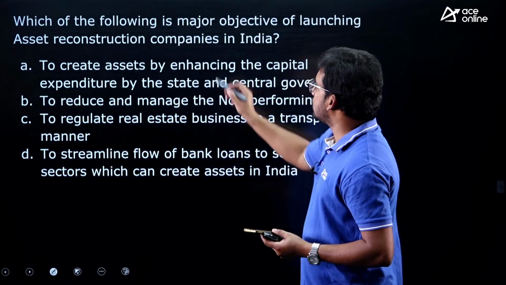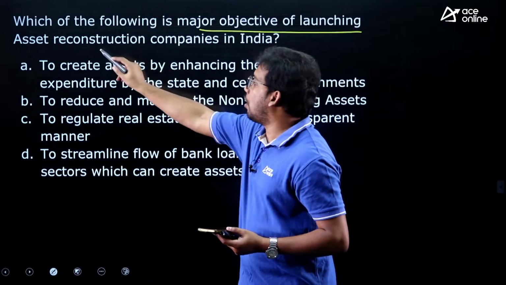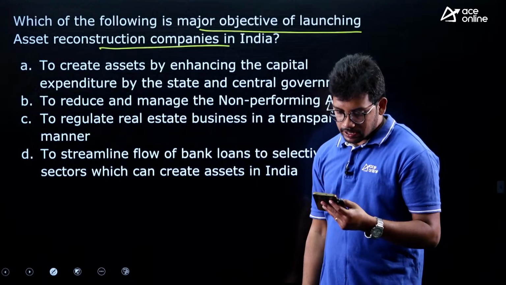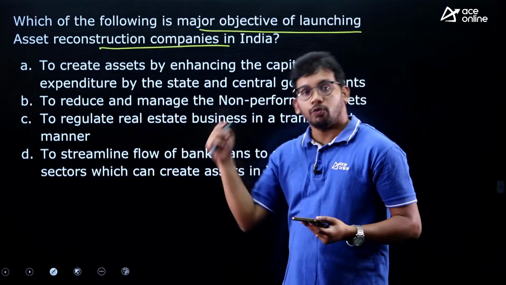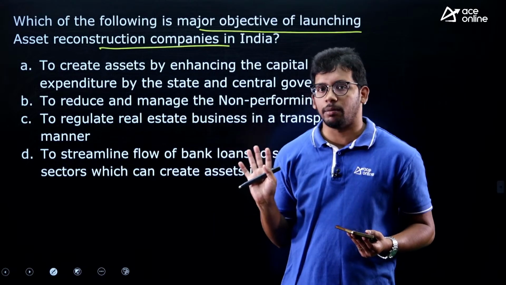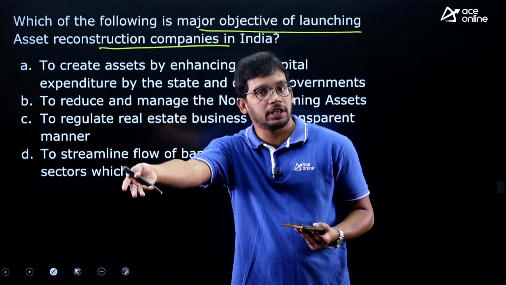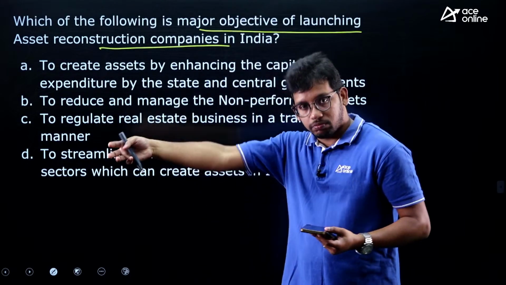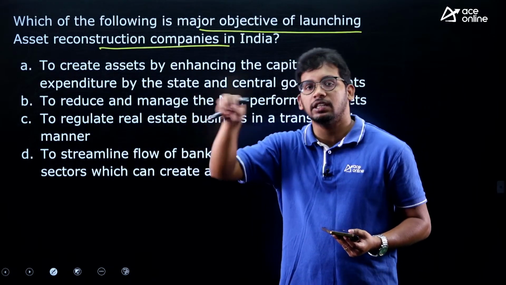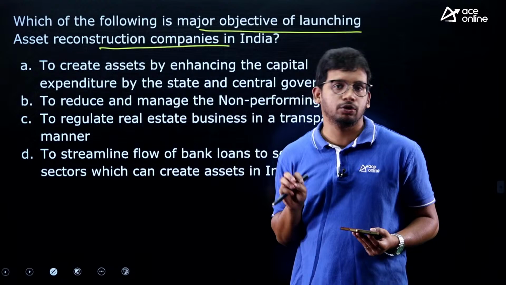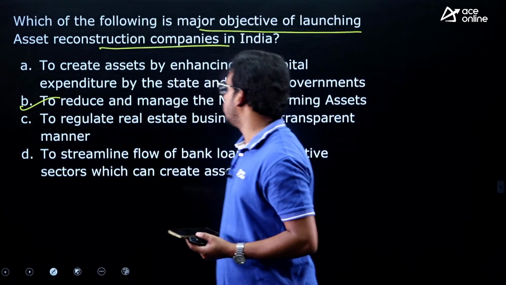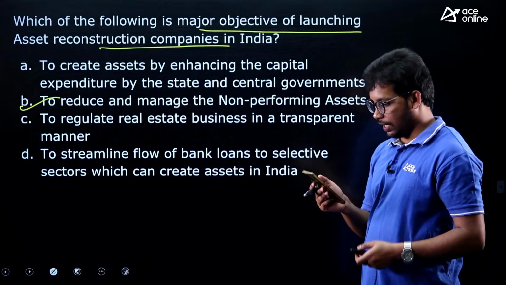Next one, what is the major objective of asset reconstruction companies? So why were these asset reconstruction companies launched? Very direct question, to recover the non-performing assets. Whatever loans the banks have given, they collect them back. These are specific companies that buy these NPAs and then sell them off. They take care of collecting those back. So basically the answer is to reduce and manage the non-performing assets.